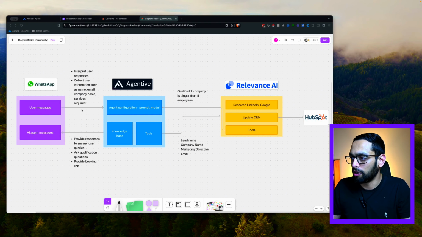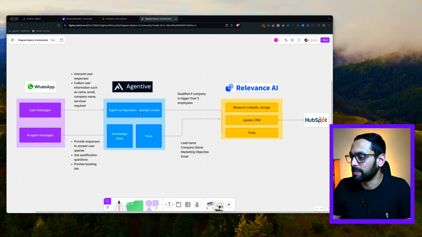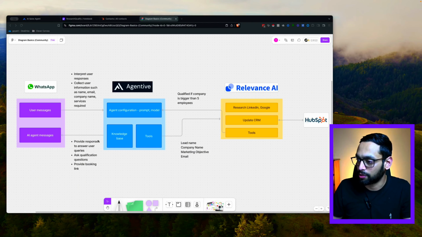The main purpose of the agent here is to answer their questions, obviously, and then to collect their name, email, company name, and what are the services required. These will then be sent over to Agentive, and that's where we've got the prompt, the different model that we've configured in order to answer those questions. We've also attached a knowledge base, and we've got some custom tools here.